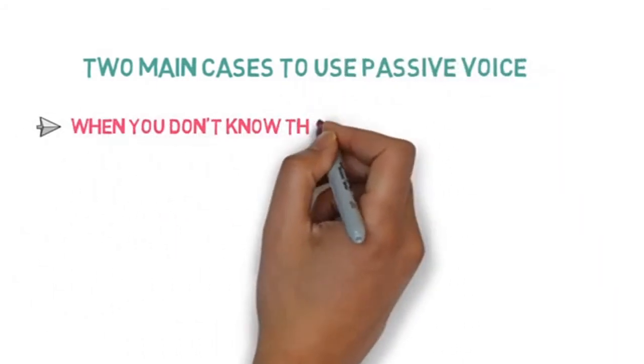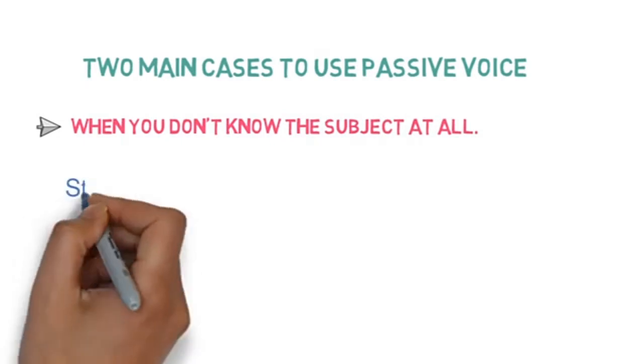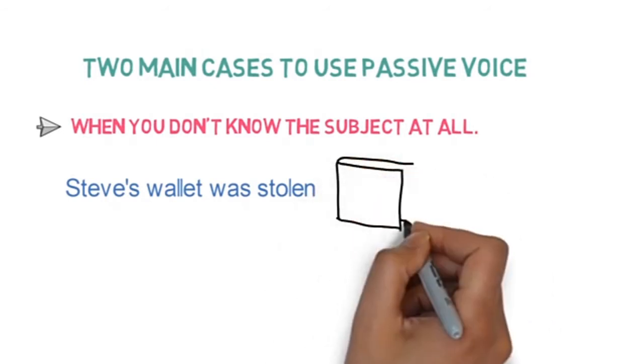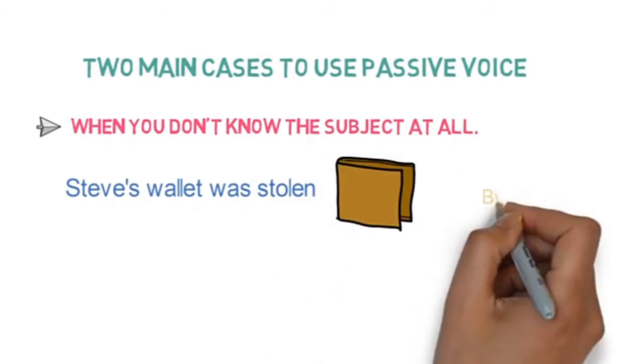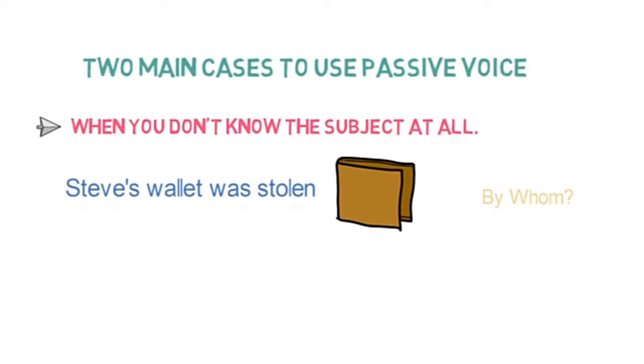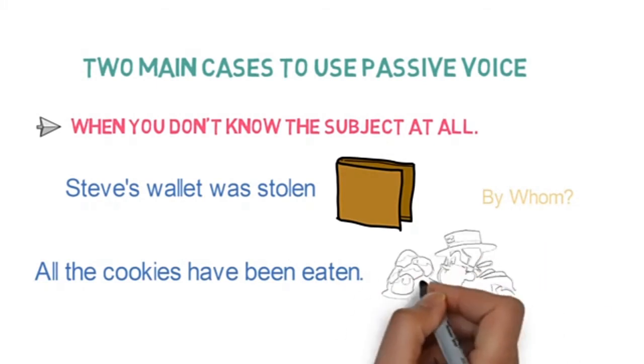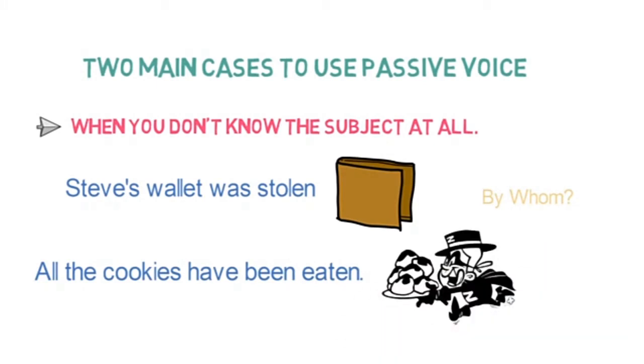When you don't know the subject at all. For example, Steve's wallet was stolen. Here, wallet is the object and it was stolen. But we don't know by whom. So, we don't know the subject here. And so we have used passive voice here. Let's see another example. All the cookies have been eaten. Here also, we are not aware of the subject, that is, who ate the cookies. So you can use passive voice here. Now let's look into the next case when we can use it.